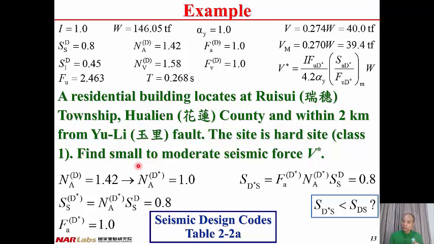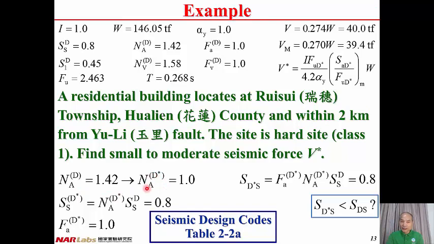For small to moderate earthquake, the earthquake is not induced by the rupture of near active fault, so that NAD equal to 1.40 is replaced by NAD star equal to 1.0. Therefore, the